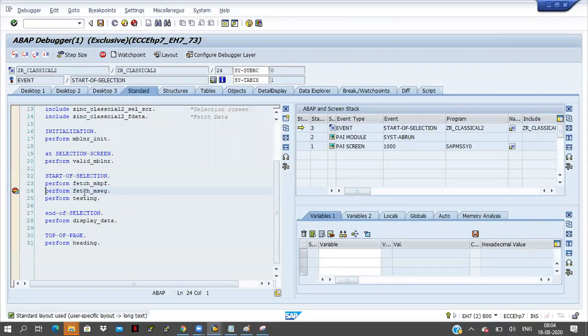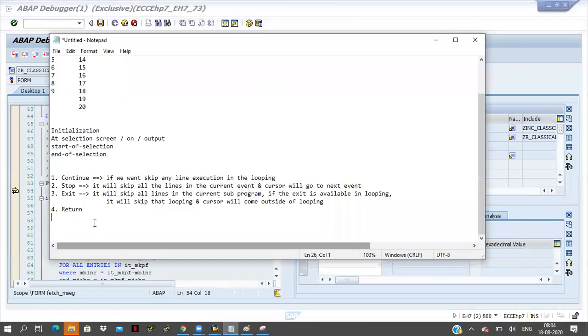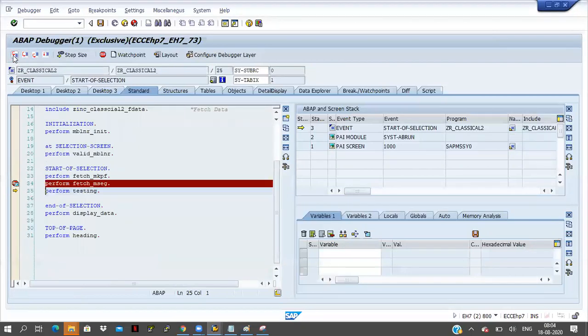Okay, and here fetch msec is there. The cursor is at 24th line. Now click on F5 button. So return is coming here. Now this is the next one, return. Now what will happen if I click on F5 button? Click on F5. See, directly it is coming to the next.